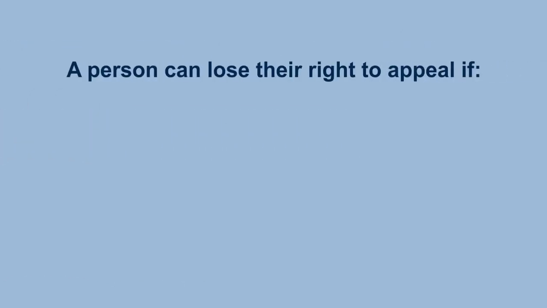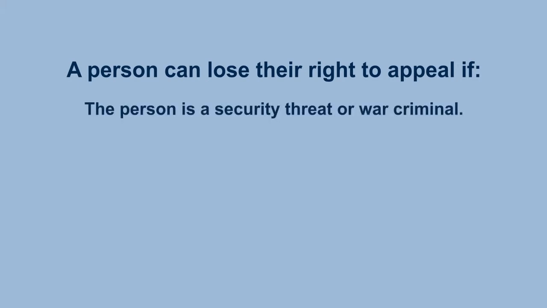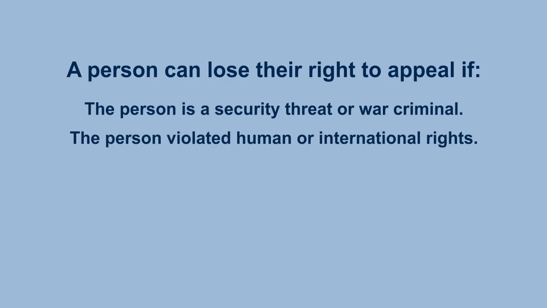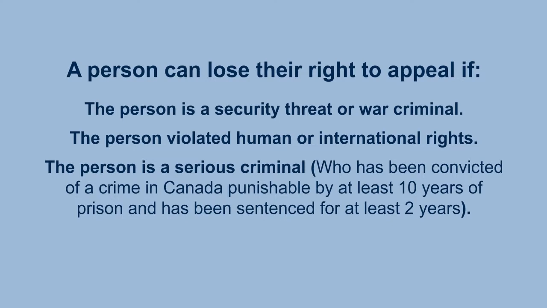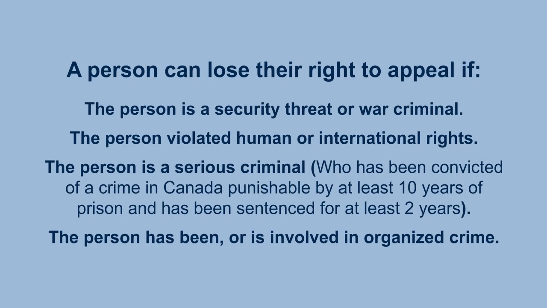A person can lose their right to appeal if the person is a security threat or war criminal. The person violated human or international rights. The person is a serious criminal who has been convicted of a crime in Canada punishable by at least 10 years of prison and has been sentenced for at least 2 years. The person has been or is involved in organized crime.